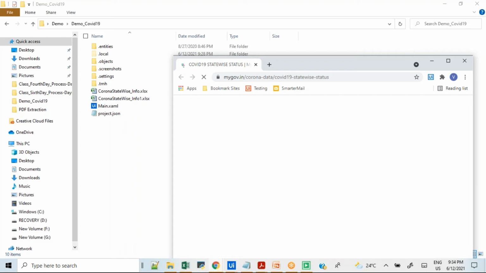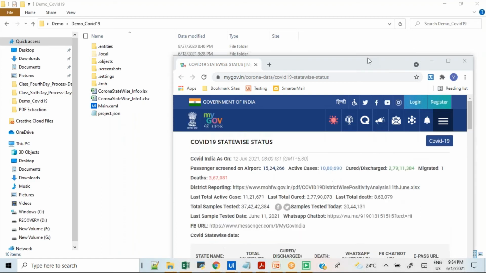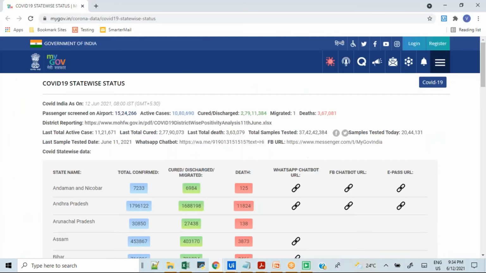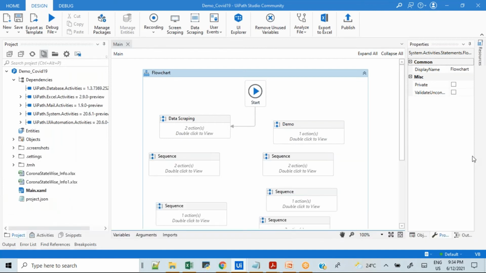Okay, and the whole process will not take more than 20 seconds. So you can see the whole process will not take 20 seconds. It has taken around 25 seconds. That is fine, my system is a little slow. You can see it's showing the time in hours, minutes, and seconds. So it has taken 25 seconds, and now we can see the email as well.